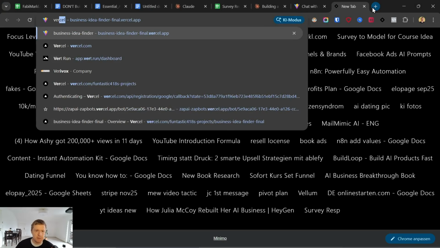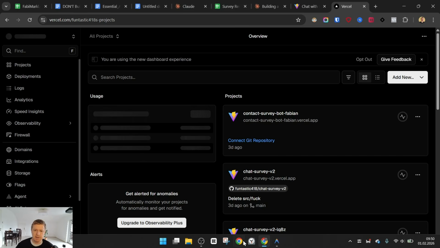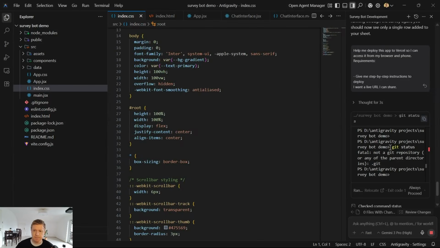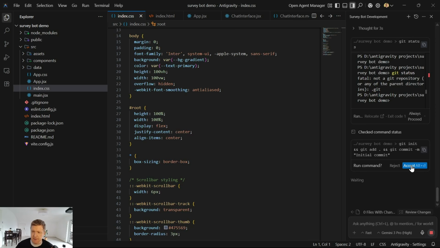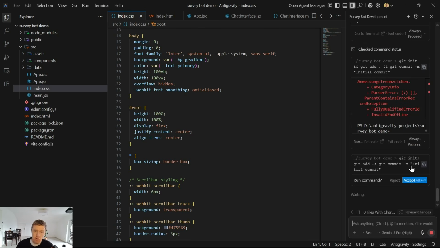So if you don't already have a Vercel account, you just go to vercel.com. And you can set up a free account, and once it's set up, then you will be asked by Antigravity to provide your email address or login details. And then once it's connected once, it can access your Vercel account, and then it can deploy all your apps you're building on it. And this will give you then website links so anyone can access the app.